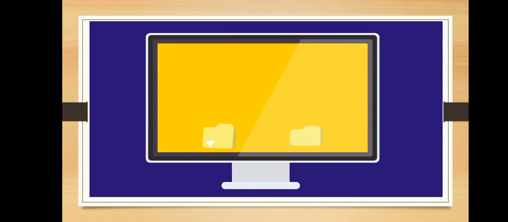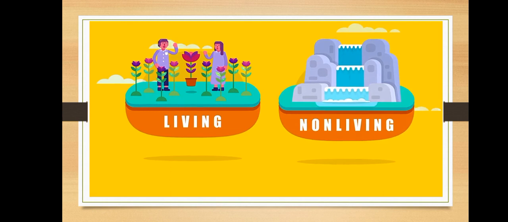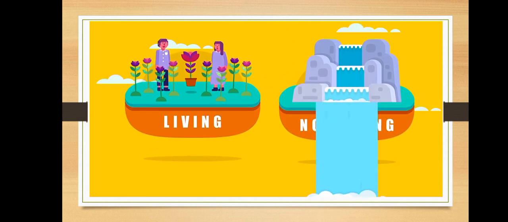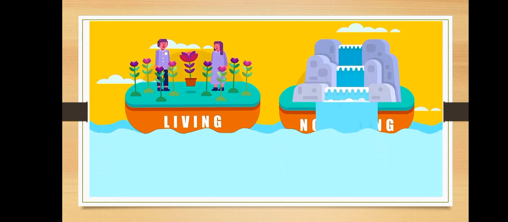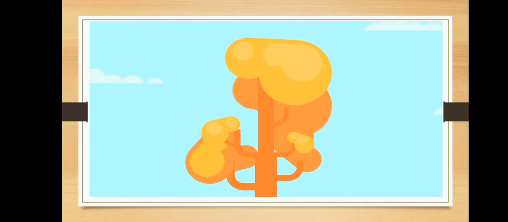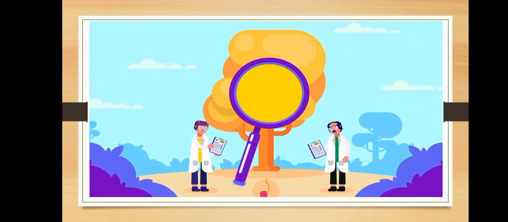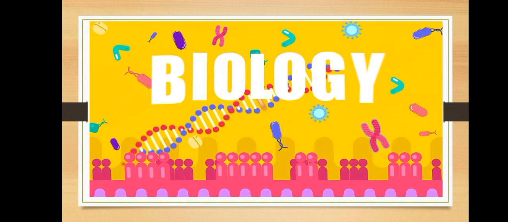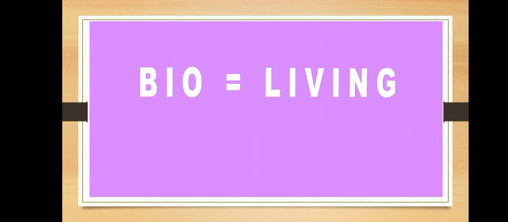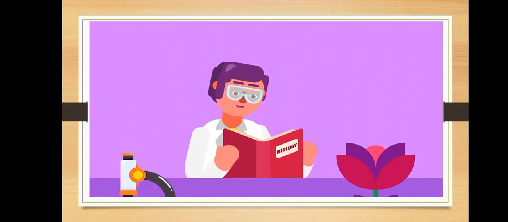You may have learned to classify a rose or a human as living, rock and water as non-living. But why is this so? If you say that living is something that moves, but then flowing water can be called living, right? That's not entirely true. Life has a set of properties that an organism has to follow to be called living. And a wonderful discipline of science studies life in great detail. It is called biology. The word bio means living, and logy means study. So biology means the study of living things.